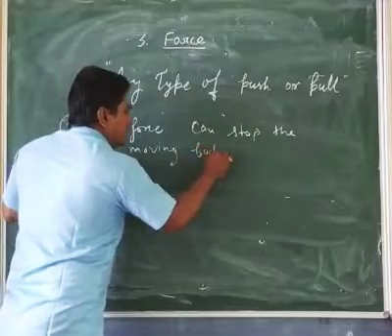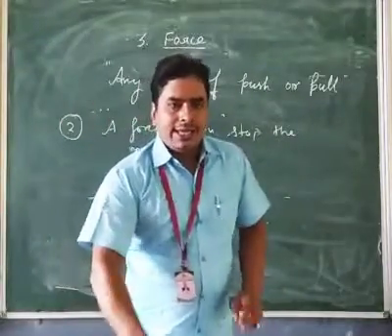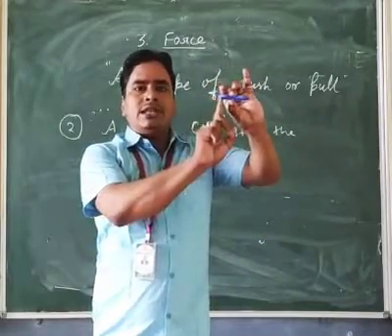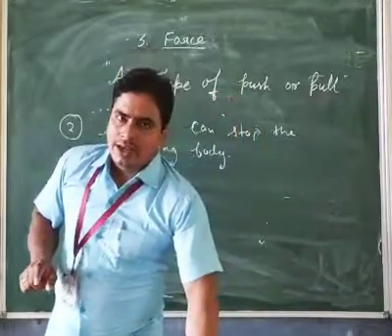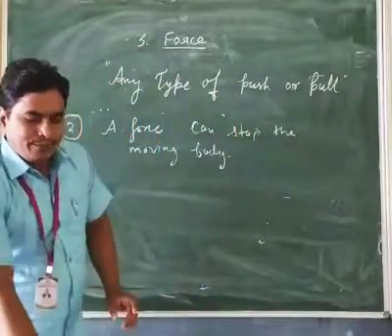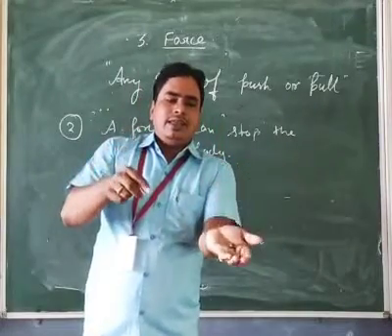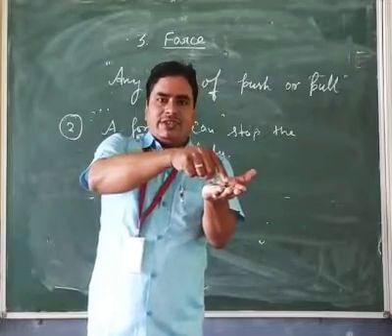See here, it is in moving condition. When you apply force here, it comes to rest condition. Clear? Now see here, this ball is in moving condition. When we apply the force, it comes to rest condition.